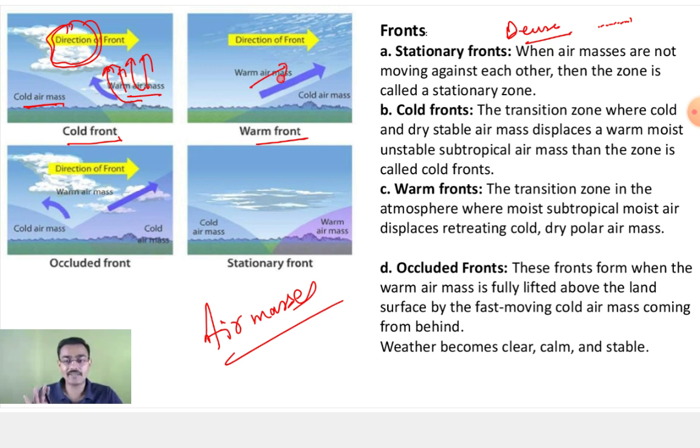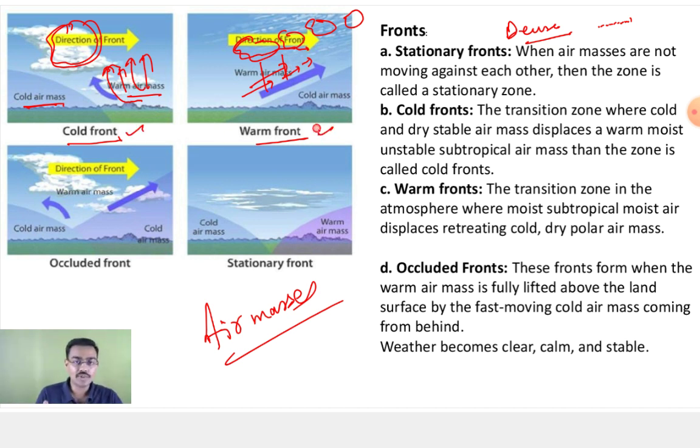It is like an elephant. Very slow, so it will slowly rise. This warm air mass will slowly rise. So you will find cloud formation over a very long area, and you will find very slow rainfall over a very long period of time and a very long area. So that is your warm front. Okay, so that is your cold front and the warm front.